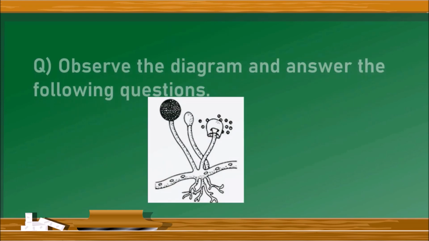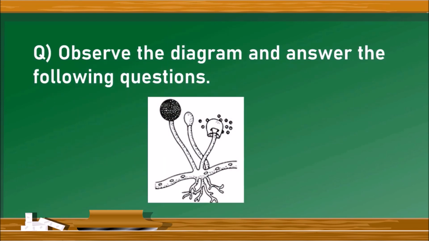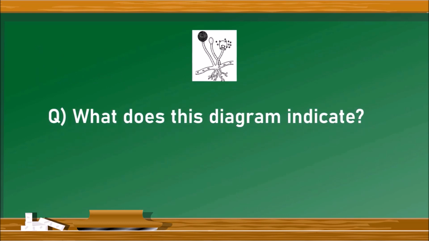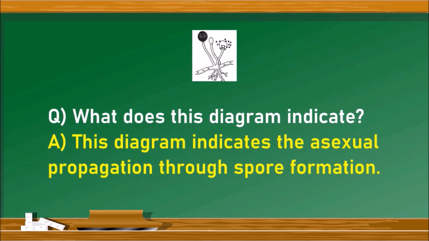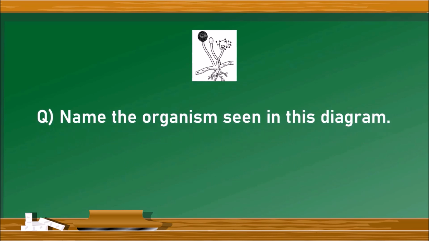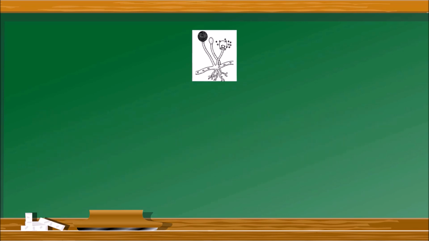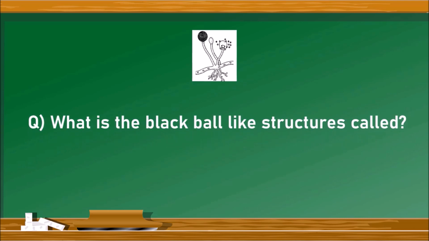Next question. Observe the diagram and answer the following questions. What does this diagram indicate? It indicates the asexual reproduction method through spore formation. Name the organism seen in this diagram. It is Rhizopus. Next question. What is the black ball structure which is seen in the diagram?